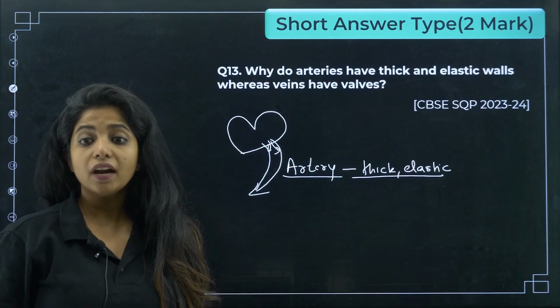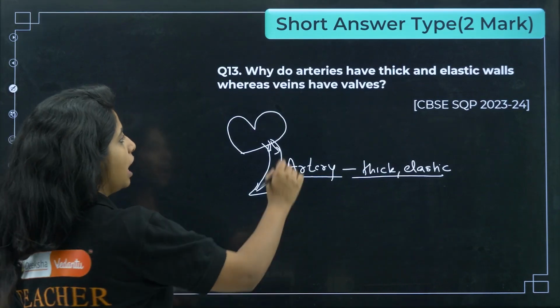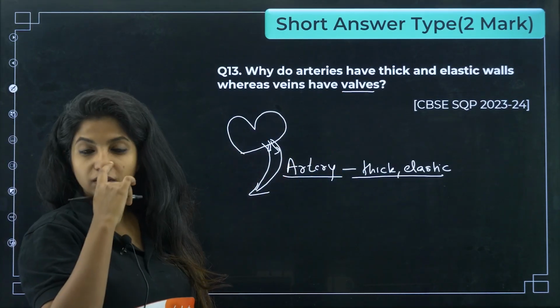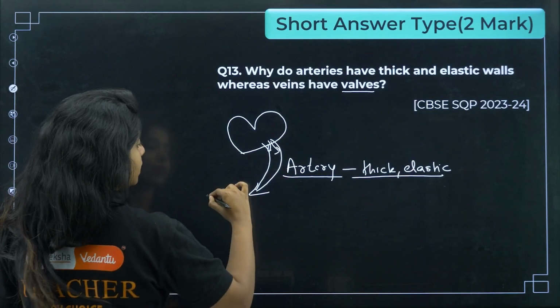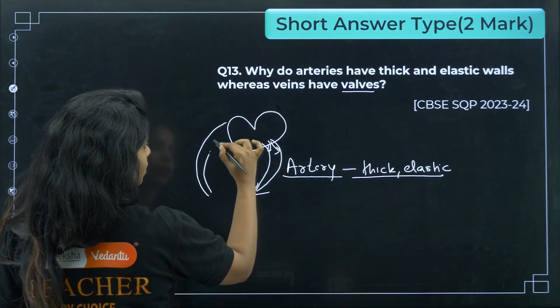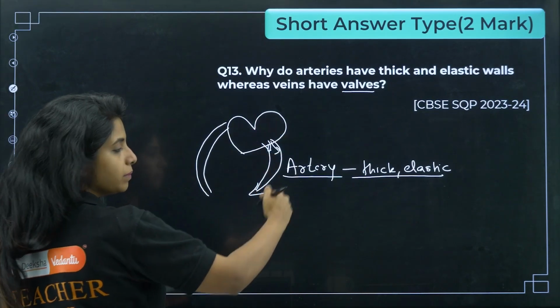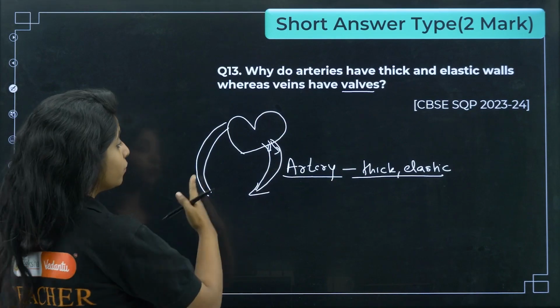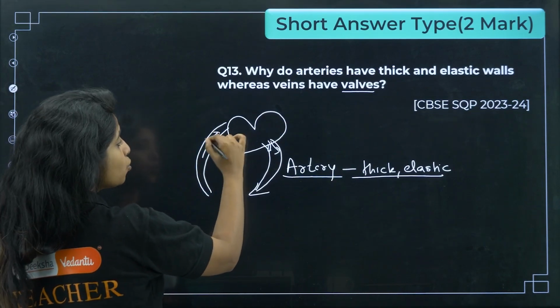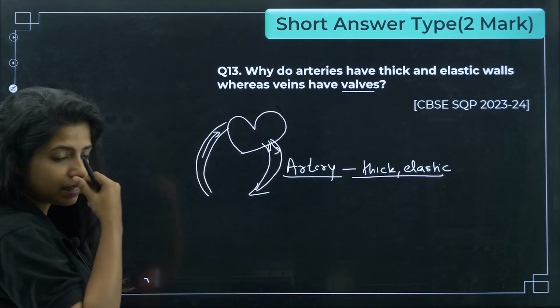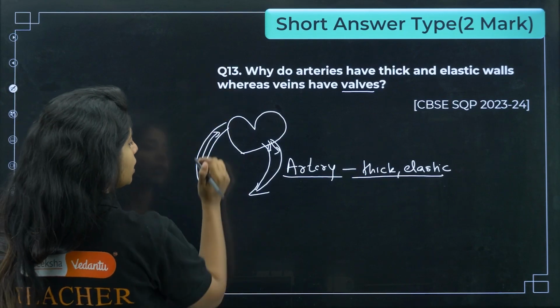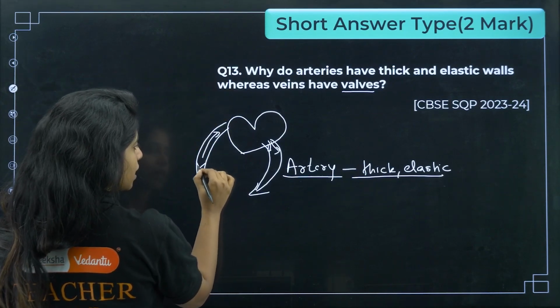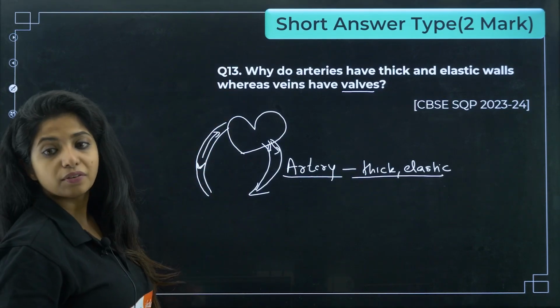You get it? And veins, why do you think they have valves? So basically veins are the ones that will be carrying the blood back to the heart. So over here arteries have someone to pump the blood, so pressure is high. But veins, they are carrying it back to the heart. There is no one to pump the blood. So what happens is that sometimes when the blood is going through the vein, the blood could come back, and to prevent that they have valves.